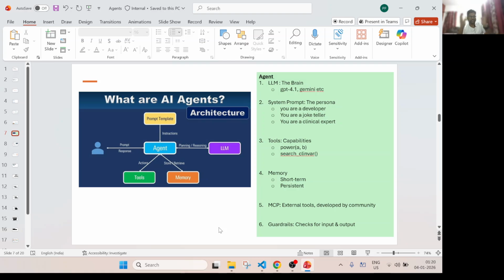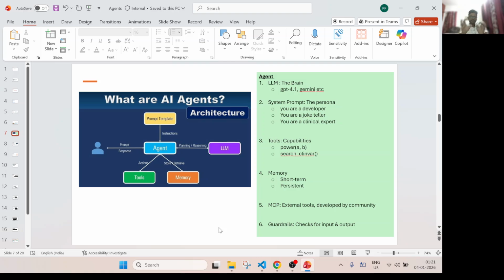Basically this is just a check. Let's say you are creating an agentic application for a life science use case, but the user can ask, can you provide me some review about this movie or some entertainment? Then in that case the agent should say that I cannot answer that, it is not related to life science. So that's where we put an input check, that's called guardrails. In the same way we can put an output check, so that the agent should not output something offensive. Those are called guardrails.